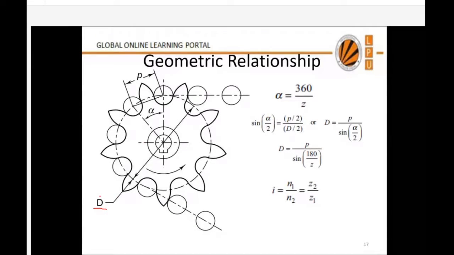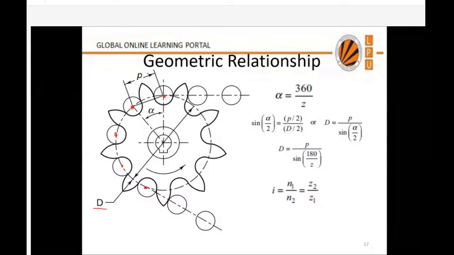I discussed with you what the pitch circle diameter is. It is the diameter of the imaginary circle which passes through the center of the pins when the chain is wrapped around the sprocket. So this is the pitch circle diameter. Now pitch, you know what pitch is? It is the linear distance between the centers of two adjacent pins or rollers. That is the pitch.